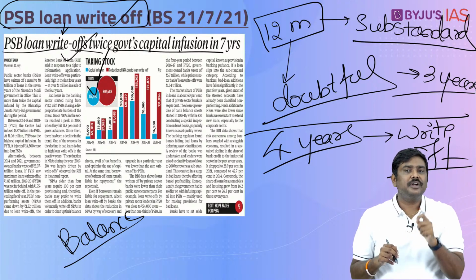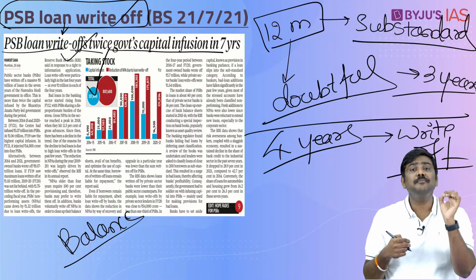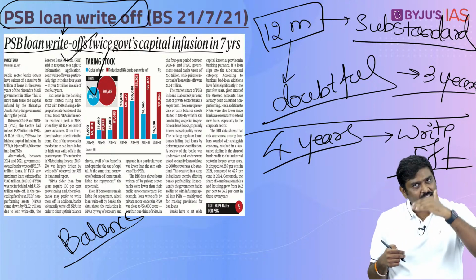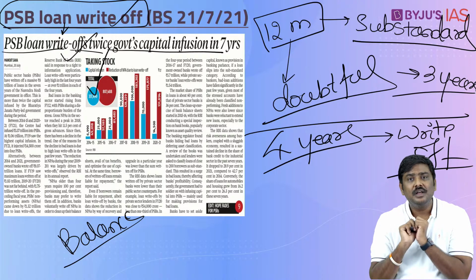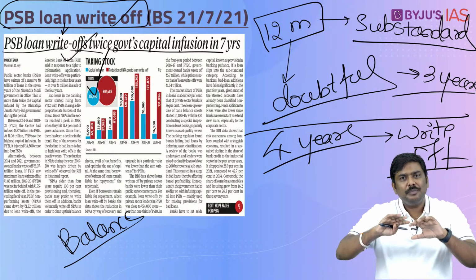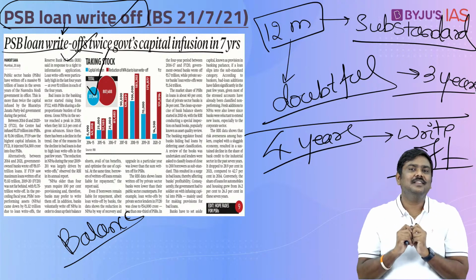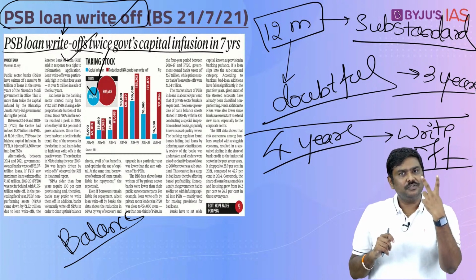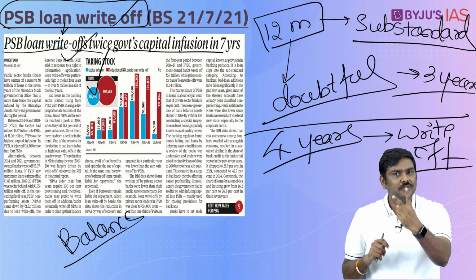As per RBI report in 2018, the total NPAs in the banking sector were more than 10.3 lakh crore rupees. And as per the latest report, it is somewhere in the range of 8.3 lakh crore rupees. Now, looking at this particular data, don't become happy that NPAs have actually come down. No, please understand this. NPAs can come down because of two reasons. Please be very, very careful. NPAs can come down because of two reasons.